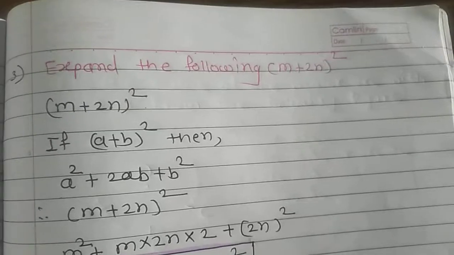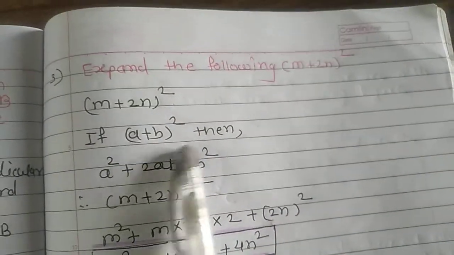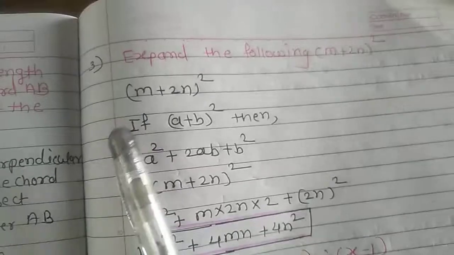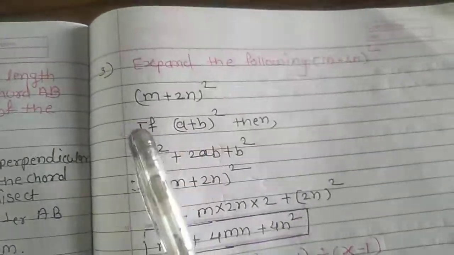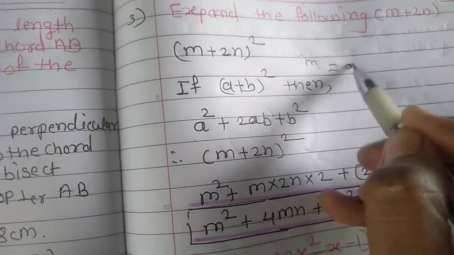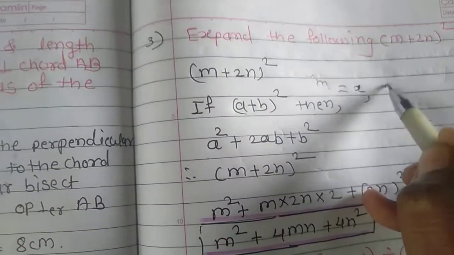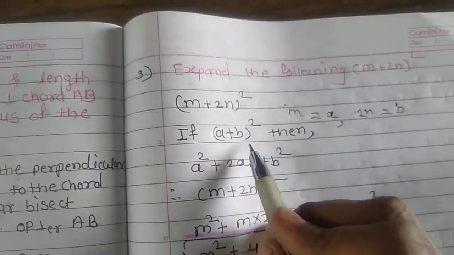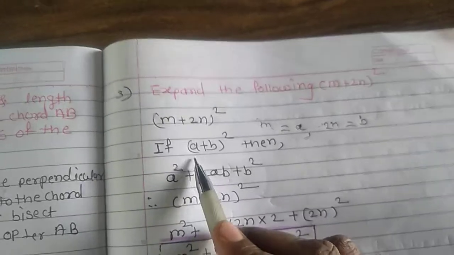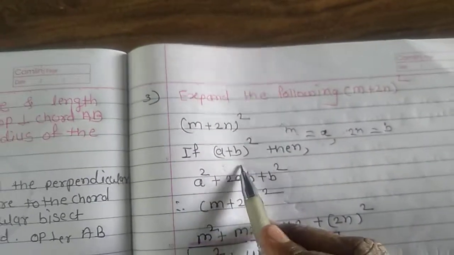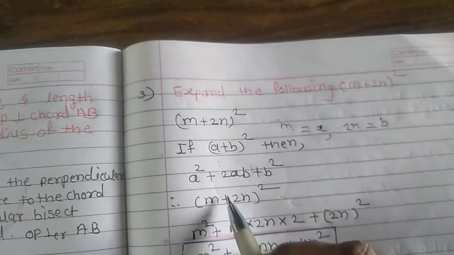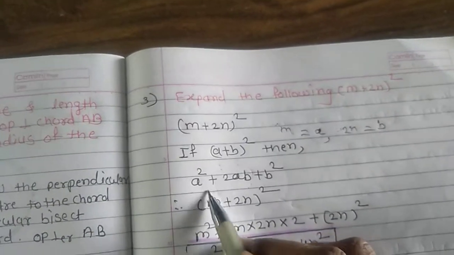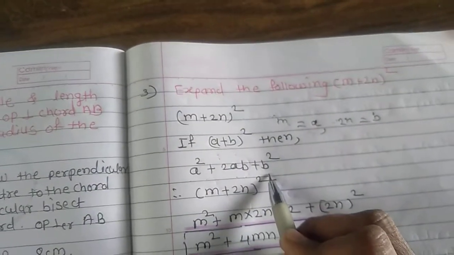Third, expand the following: m plus 2n bracket square. You know the formula a plus b bracket square. So m plus 2n bracket square: m is equal to a, and 2n is equal to b. So we are putting them at the place of a and b. The formula is the first number square, a square, plus twice a and b, plus b square. So a square plus twice ab plus b square.